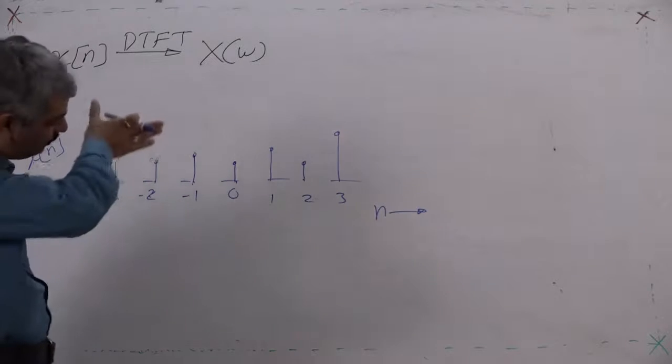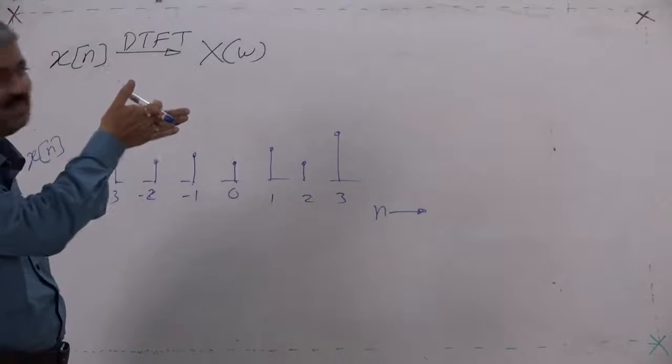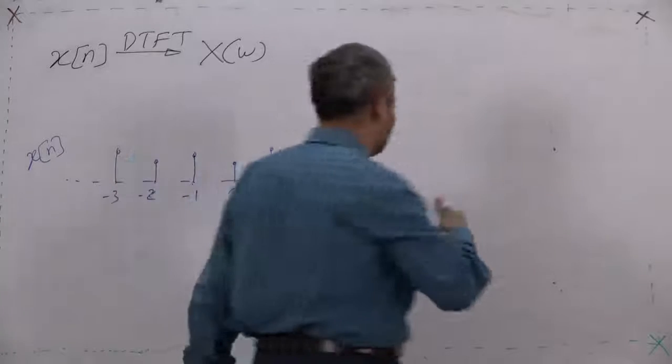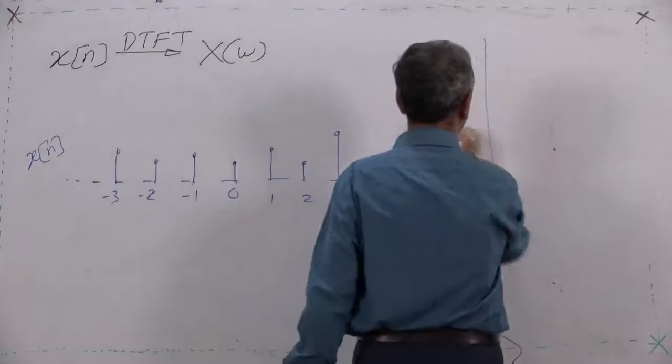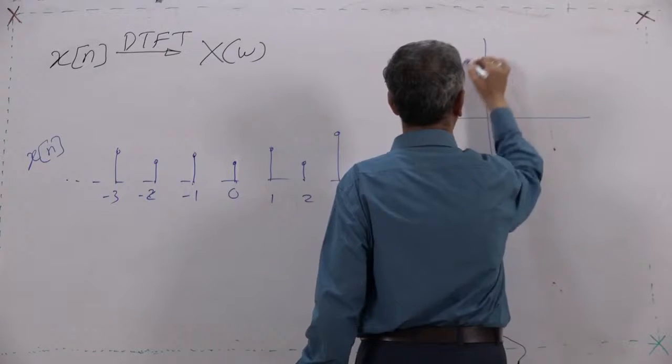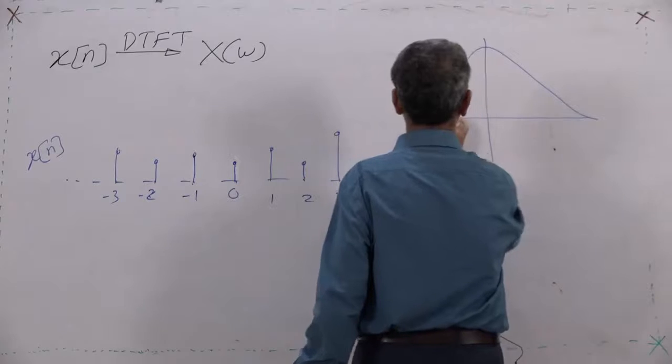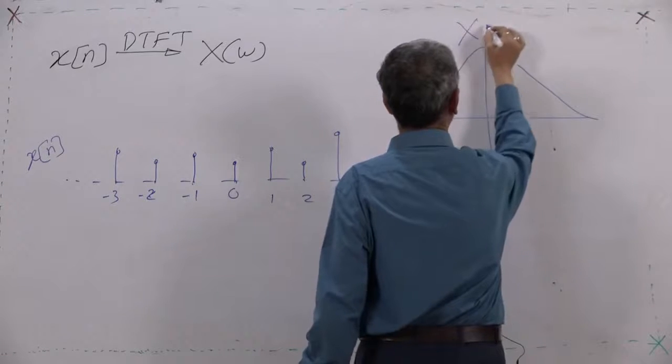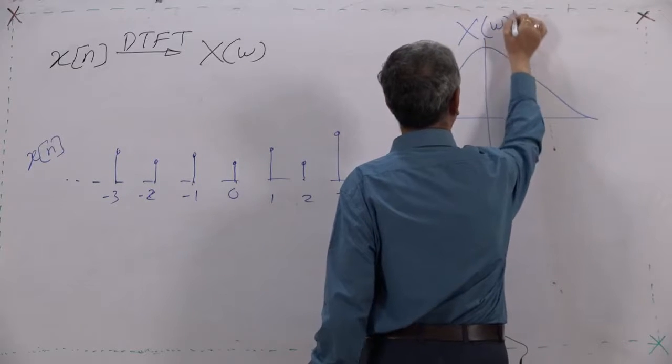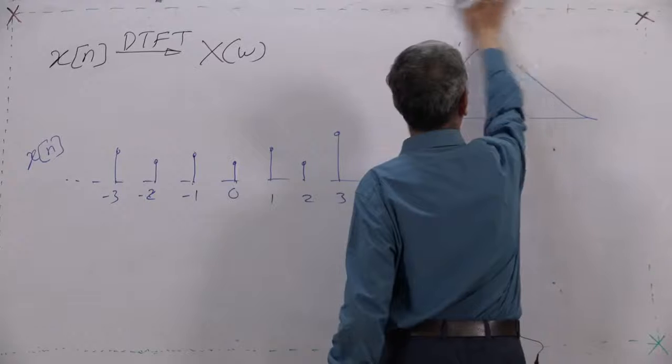So, the goggle captures that and will show you something like, say, this. This is the magnitude of X(omega). This is omega.